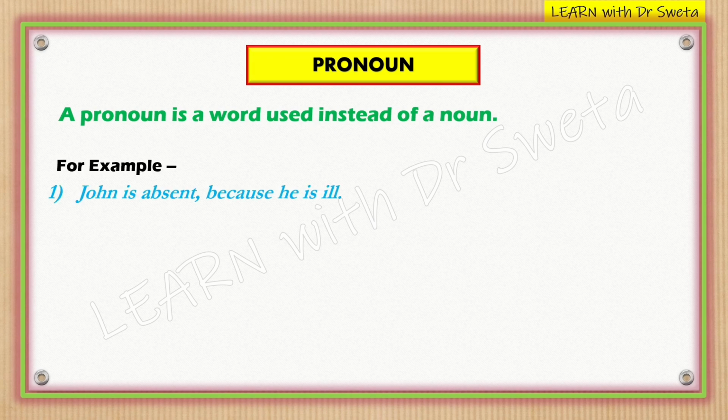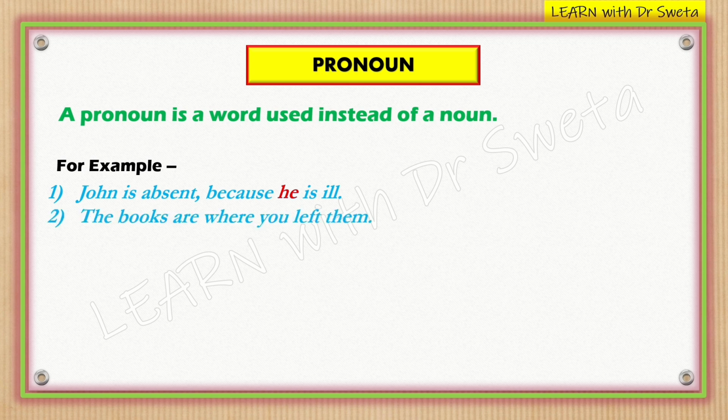For example, John is absent because he is ill. In this sentence, he is a pronoun. So he is a personal pronoun that takes the place of the noun John. It refers back to John without repeating his name.